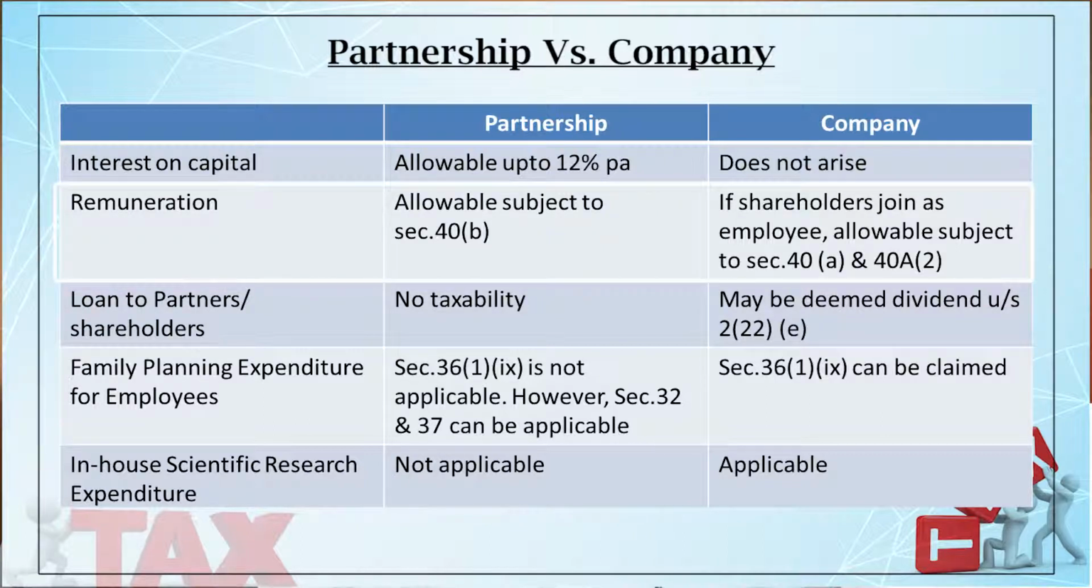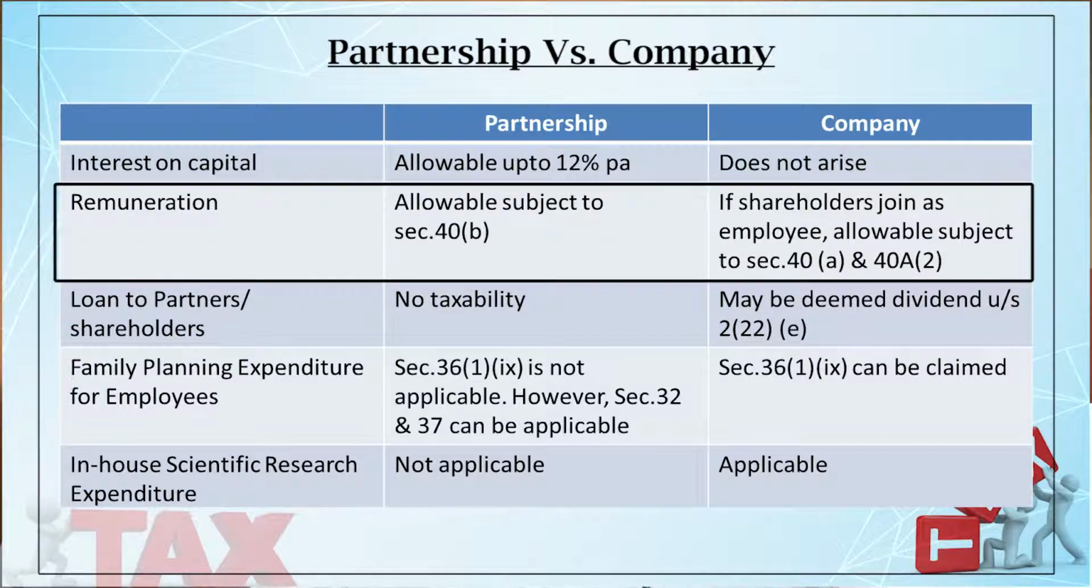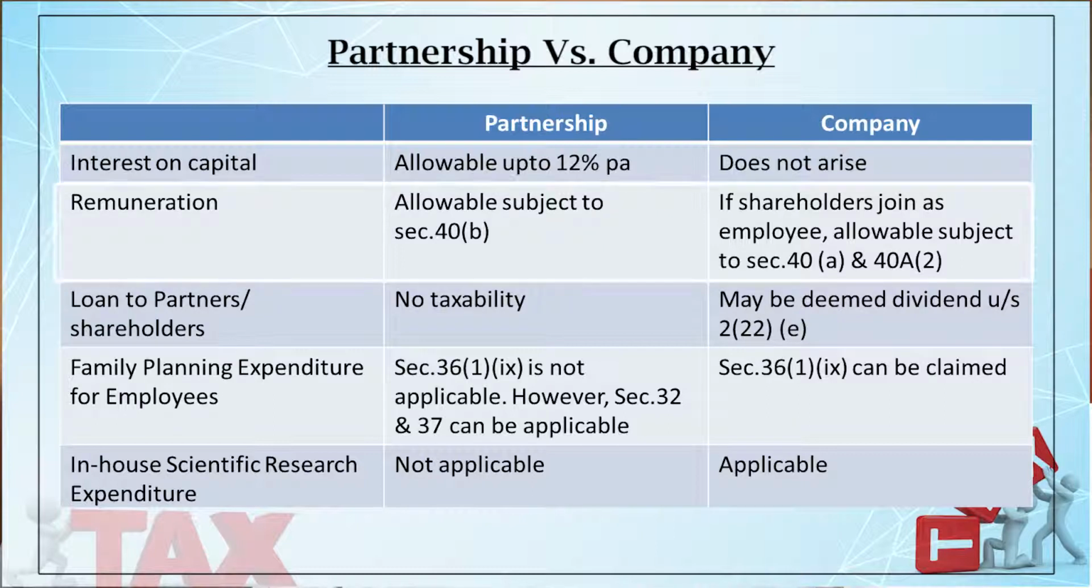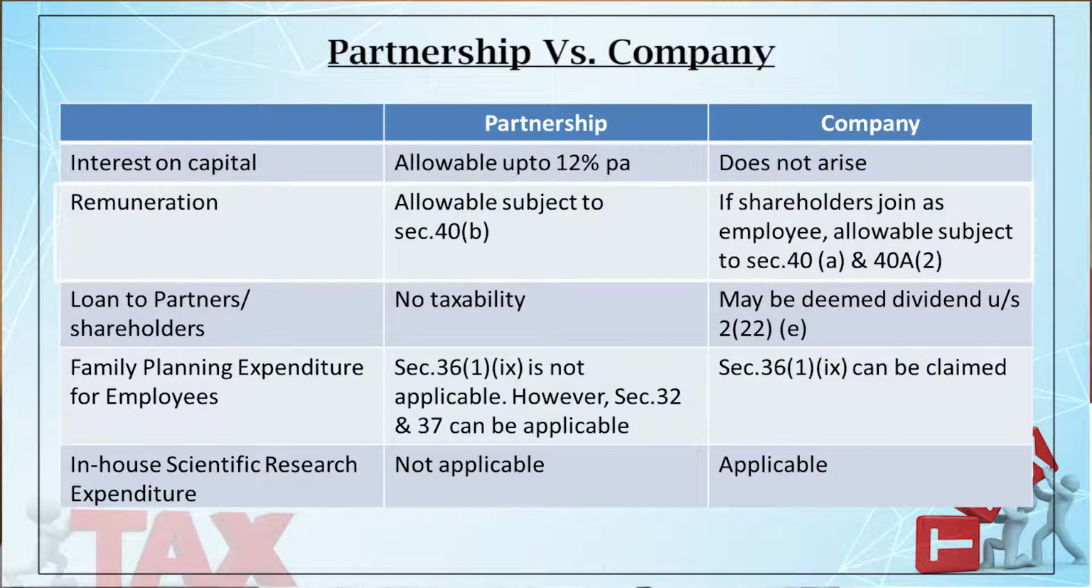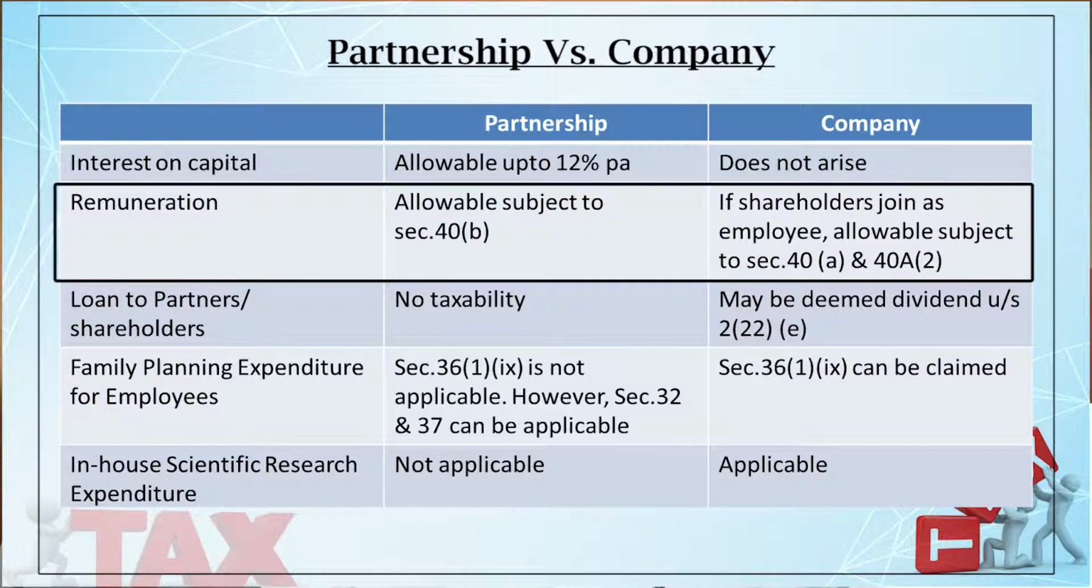But if the firm pays exceeding the limit, the balance is not allowable, or it is taxable in the hands of the firm. In case of a company, what happens? A shareholder may be an employee. So, in that case, the remuneration payable to the employee is basically allowable in the hands of the company. However, it is subject to two sections: section 40(a), which says that if the salary is remitted outside India, there should have been a TDS, or 40A(2), that no excessive payment should be made.